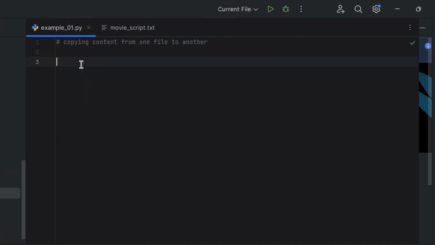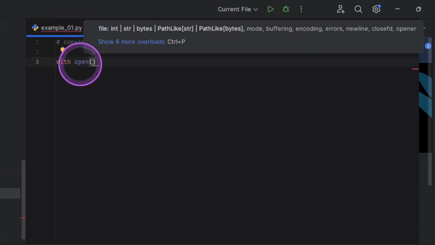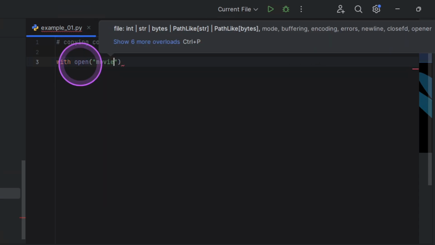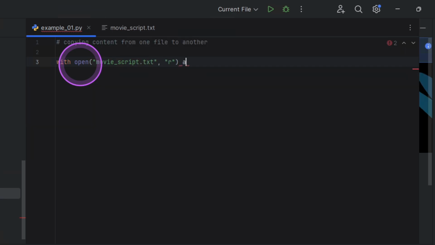The first thing we're going to do is open our file, and for mine the name is moviescript.txt, and I'm going to be reading it. I give it an alias as source file. This is my source file, and I'll be creating the destination one as well.